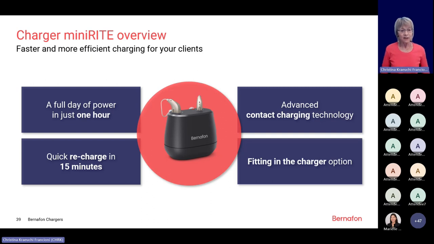Besides the much shorter charge time, we have some additional enhanced technology. It's using contact charging technology.